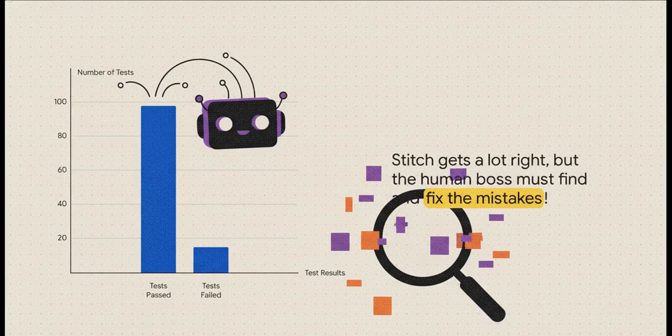And this chart shows exactly why you, the boss, are so important. Look, in a big test, Stitch did a great job almost 100 times. Wow. But it also made about 15 mistakes. See? It's a great helper, but it's not perfect. It's your job to be the detective and find those mistakes.